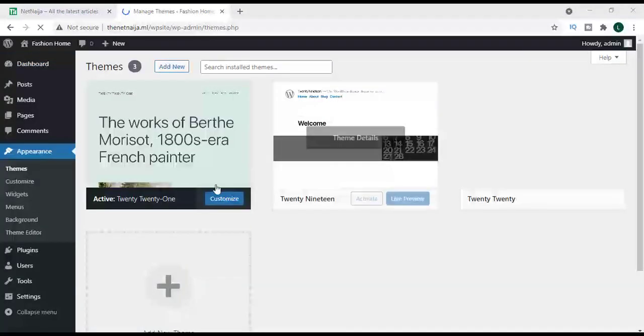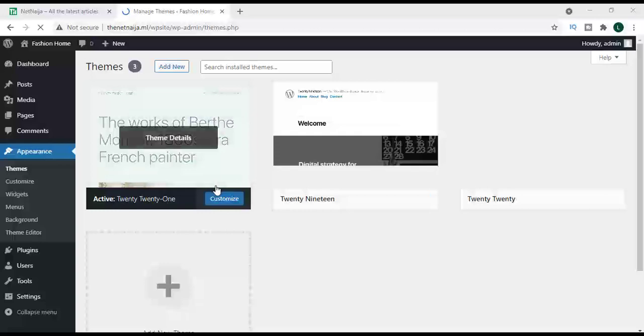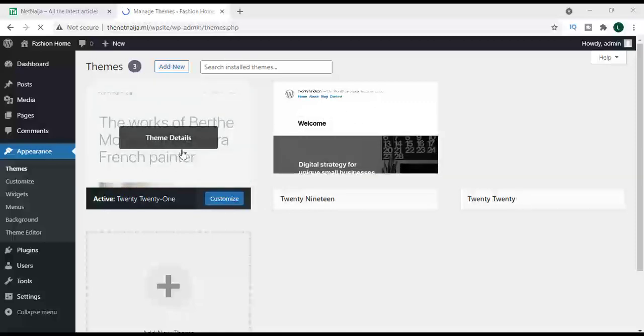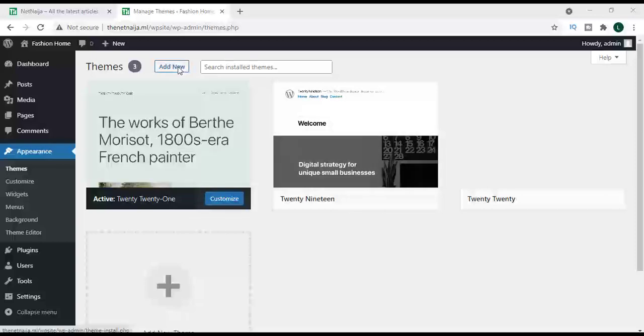These are the available themes on our WordPress dashboard. We can install any of these, but by default this theme is already installed, which is called Twenty Twenty-One. Now we need a better theme than this, so we have to click on Add New Theme.